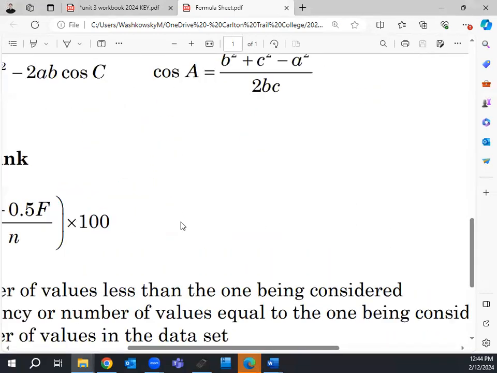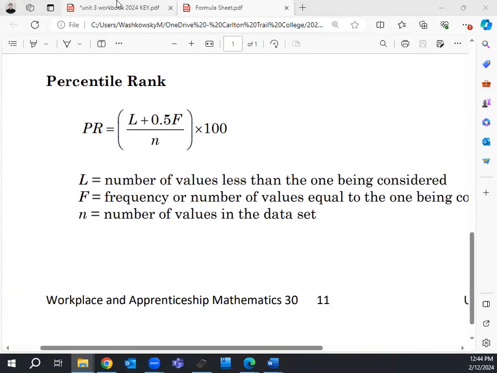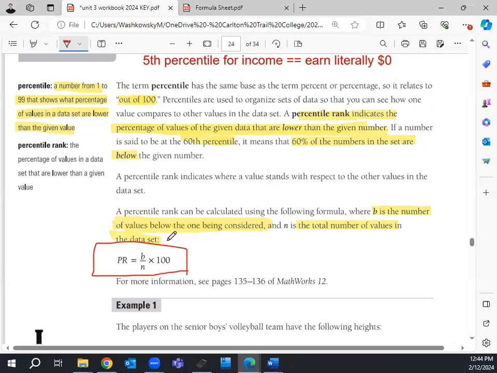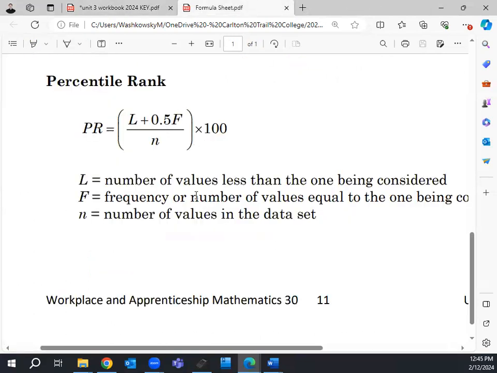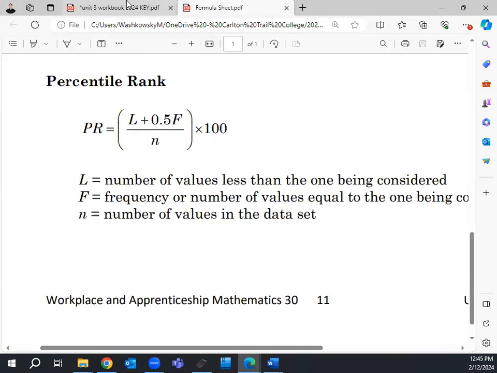Now, on your final, this is what you're going to be given for percentile rank. It is a different formula than what you see here. First off, if you don't memorize this one, they are going to give you one. They'll tell you what each of these three things are. If you use this one on the final, they will still give you full marks for it. There are just two different formulas for it. I like using this one because it's simpler. If you memorize it, great. If you don't, you're just going to have to apply this in a slightly different way. You're welcome to try out both of them as well. I prefer this one over here. I think it's a little bit simpler, but again, this one exists.